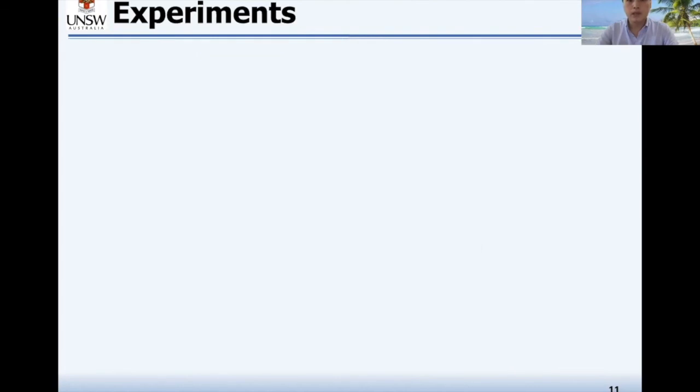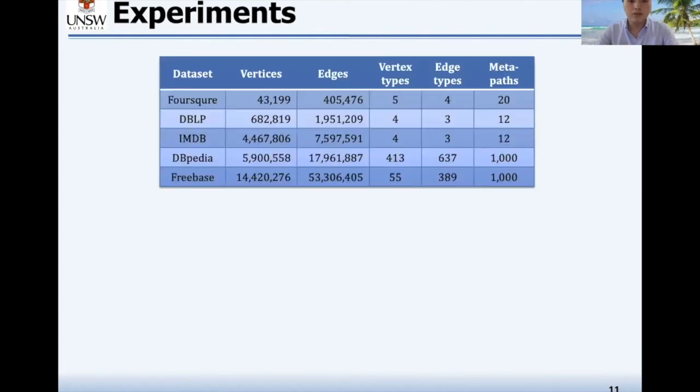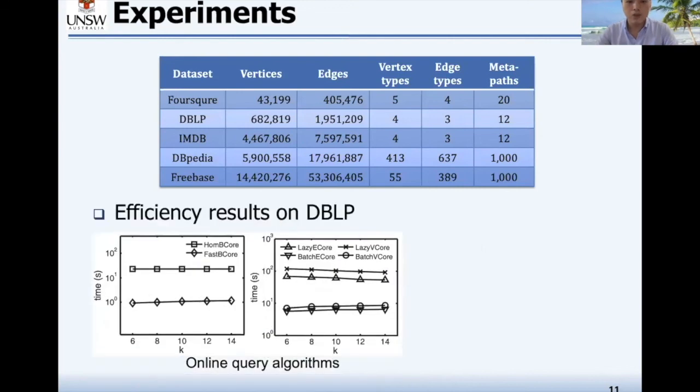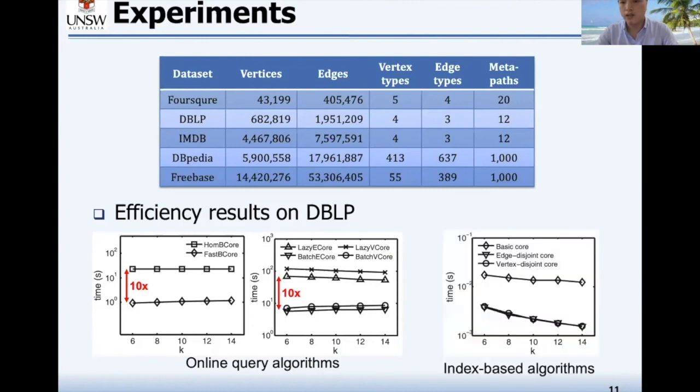We have performed experiments on 5 very large HINs. The results show that for online query algorithms, our advanced algorithms are over 1 order of magnitude faster than the baseline algorithms. Also, our index-based algorithms are much faster than the online algorithms.